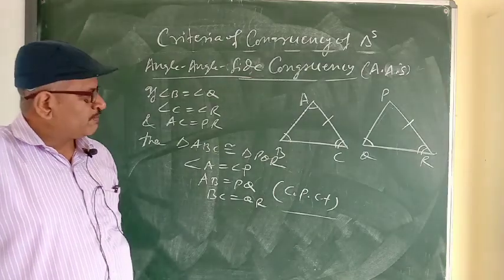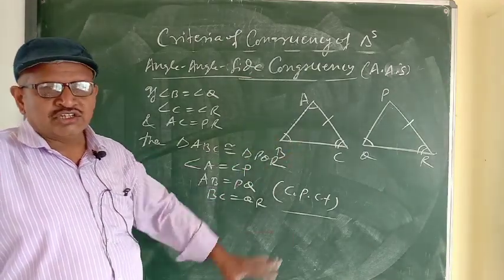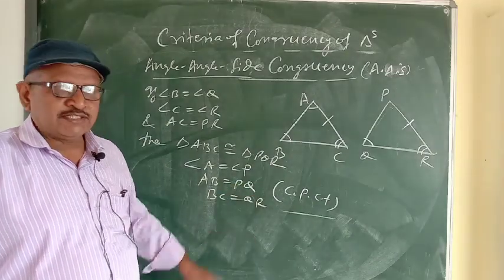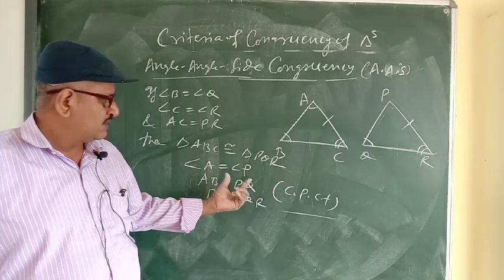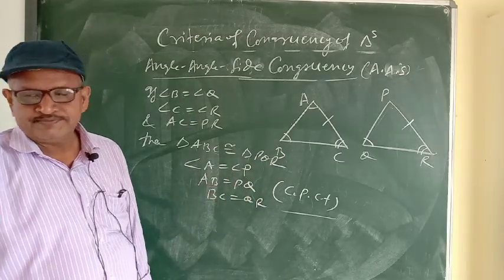So when we do a problem, firstly we have to prove the triangles congruent, then we can write the corresponding parts equal. Without proving congruency, we cannot write corresponding parts equal.